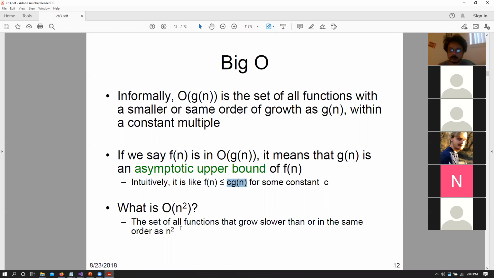So in general, when we say big O of n squared, we are talking about some equation of n which grows in terms of n squared multiplied by some constant, right? Essentially, big O of n squared is the group of all possible equations which have that uppermost bound. When we say that our algorithm is big O of n squared, we mean that our algorithm grows no faster than n squared. Okay.